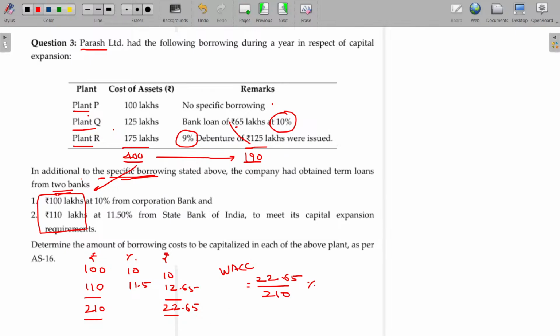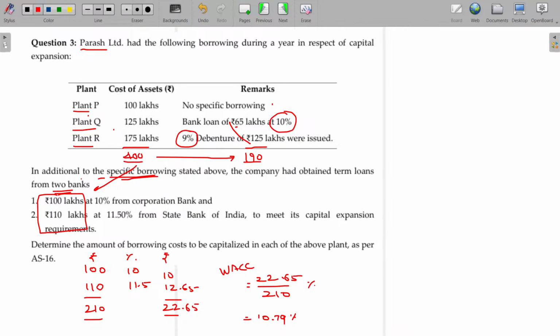Those who have studied financial management might have studied the weighted average cost of capital also. Cost of equity, cost of debt, and you have to group them to find out the cost of overall capital. That's the calculation: weight of debt times cost of debt plus weight of equity times cost of equity. That's how we'll do it. The rate being 10.79%.